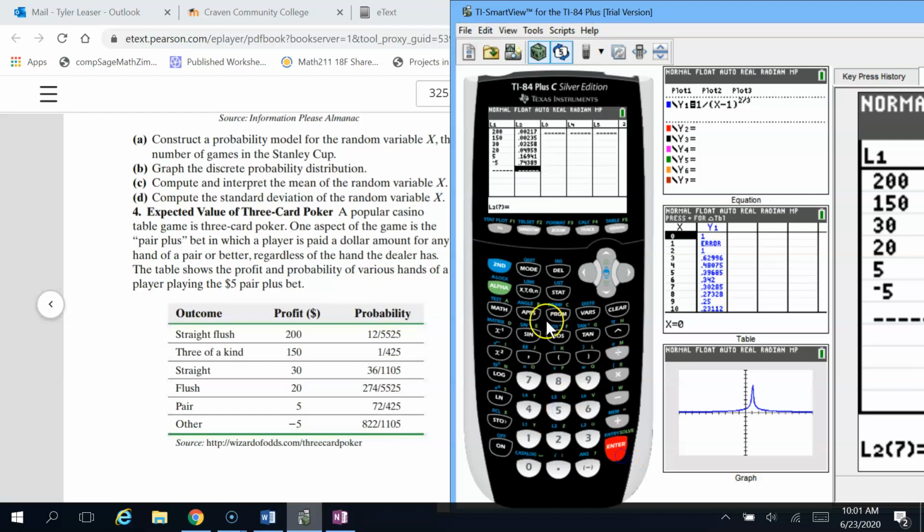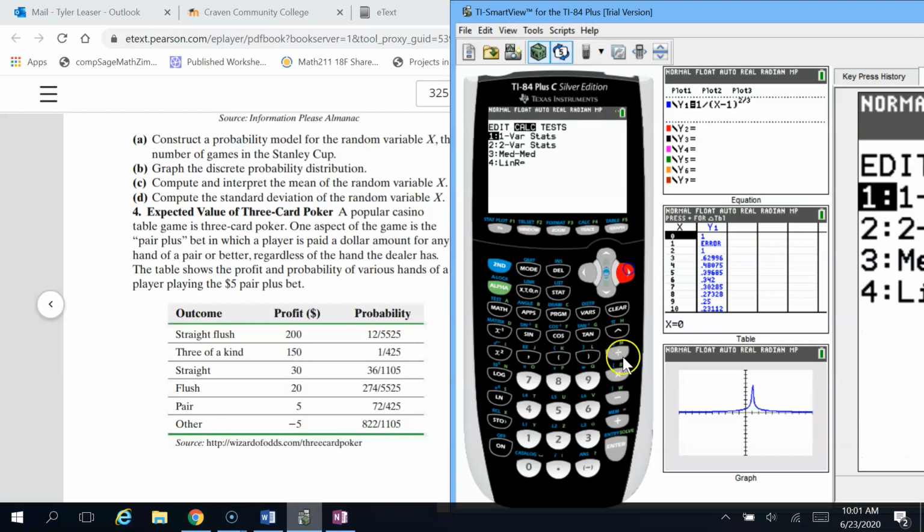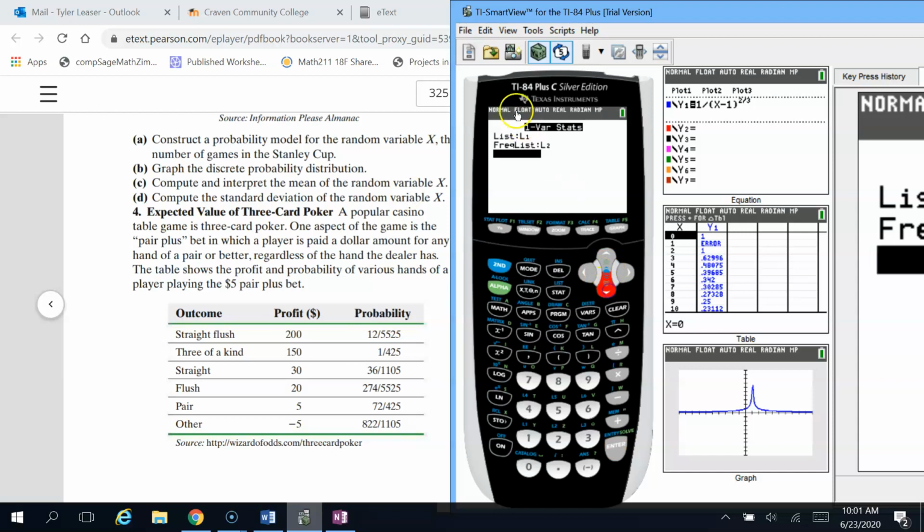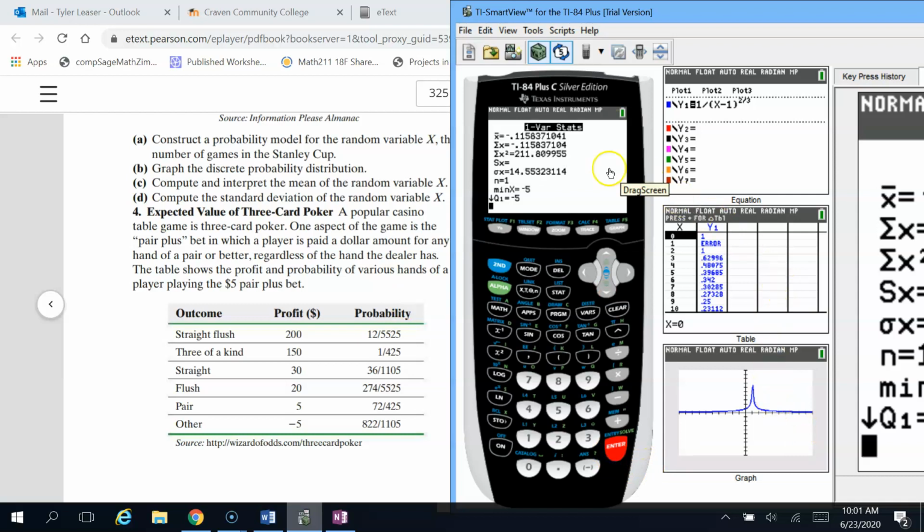So once you have the outcomes in the first column and then their probabilities in the second column, go back into stat, over to calculate, and choose one-var stats. Make sure you have L2 in the frequency list, and then calculate. The number we're looking for here is this mean. We get a mean of negative 0.12.